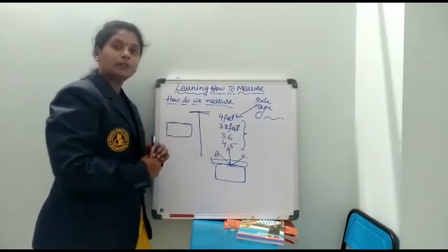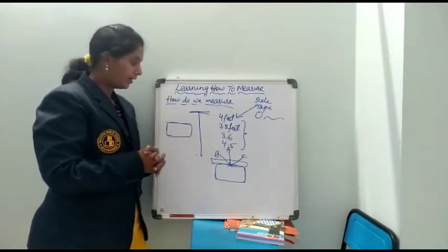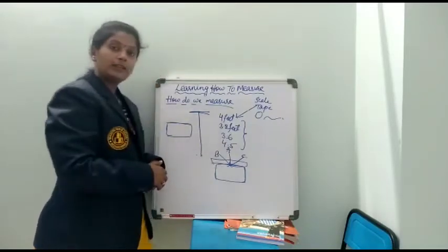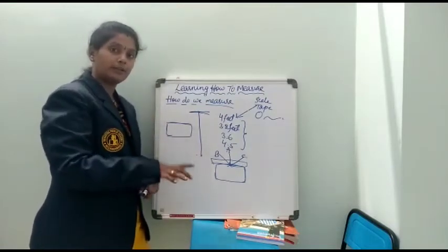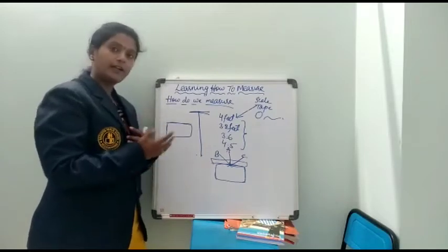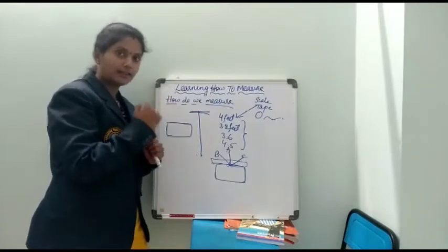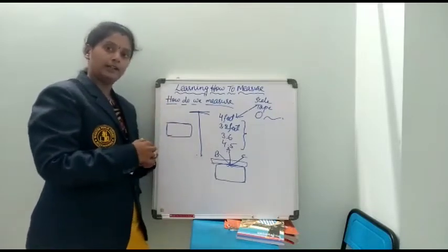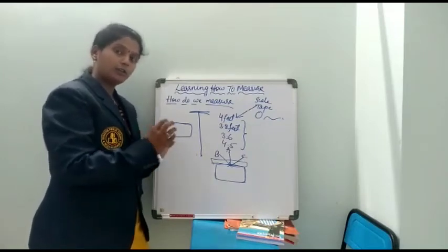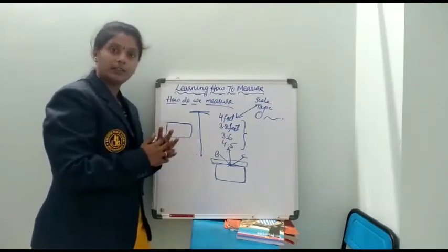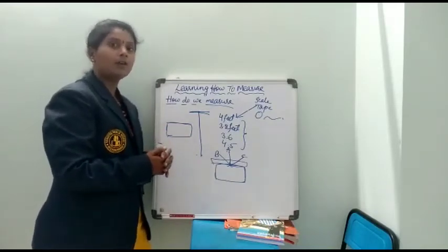As we are standing towards the sides, the measurement will vary. We can see the variation in the measurements. So you need to stand in the middle to see the object while measuring it. For that you need to be careful. The point of view should be correct and you should stand in the middle. You have to place the scale correctly. 0 should coincide with the starting point, and no cross should be placed with the scale. All these things should be taken care of while measuring any things or objects.